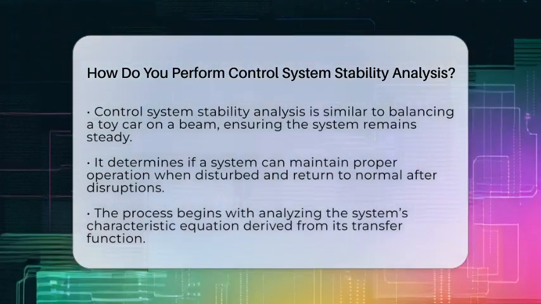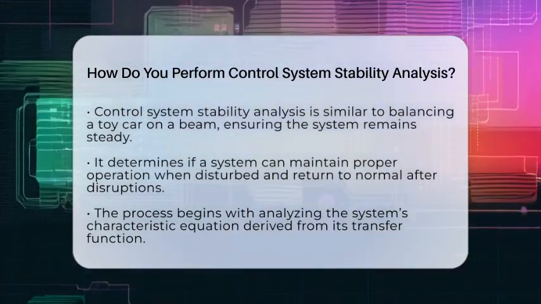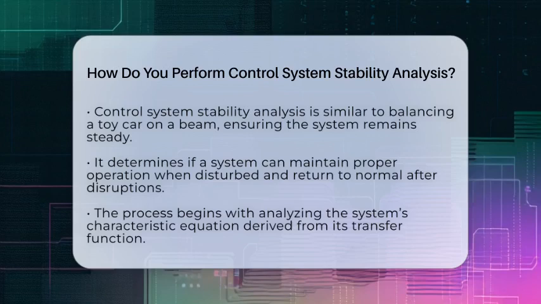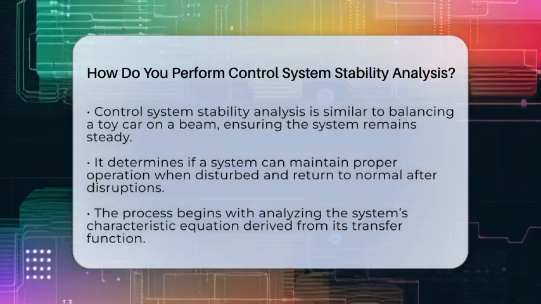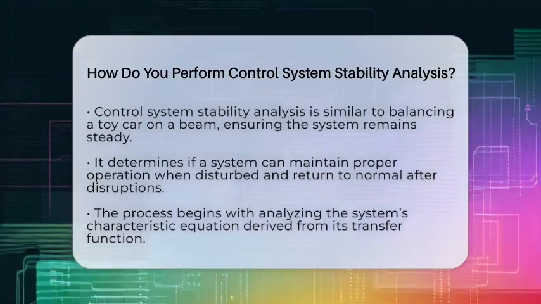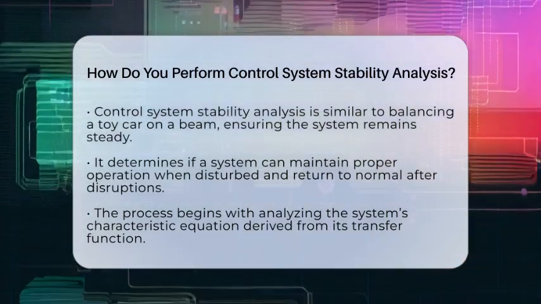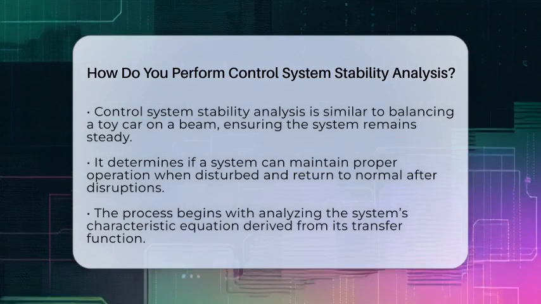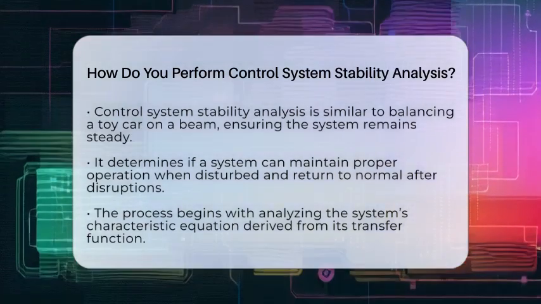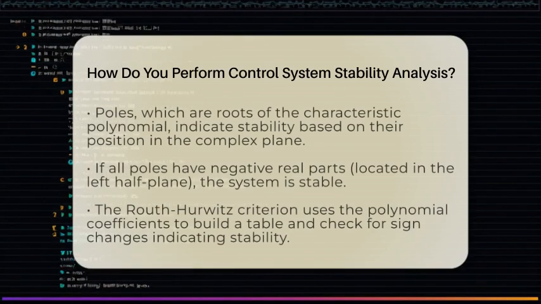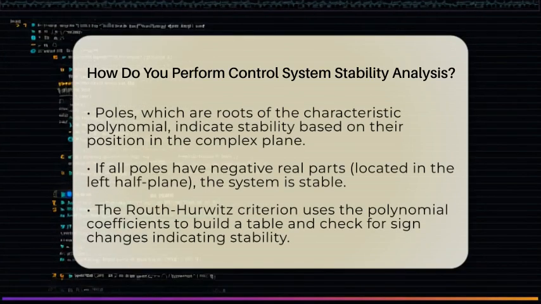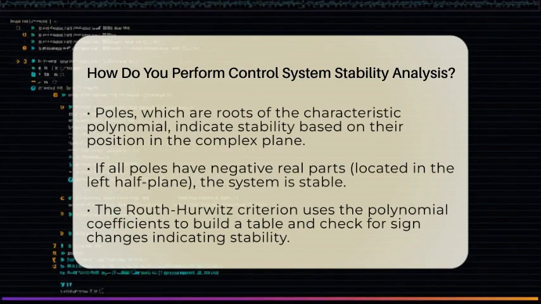The first step is to look at the system's characteristic equation, which comes from its transfer function. This equation is a polynomial, and its roots are called poles. The location of these poles in the complex plane tells us if the system is stable. If all poles are in the left half of the plane, meaning they have negative real parts, the system is stable. If any poles are on the right half or on the imaginary axis, the system is unstable or marginally stable.